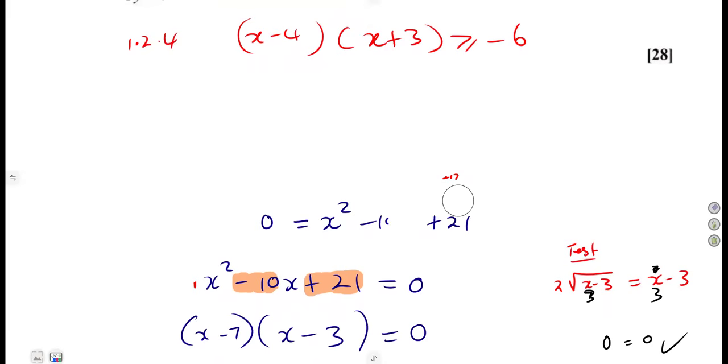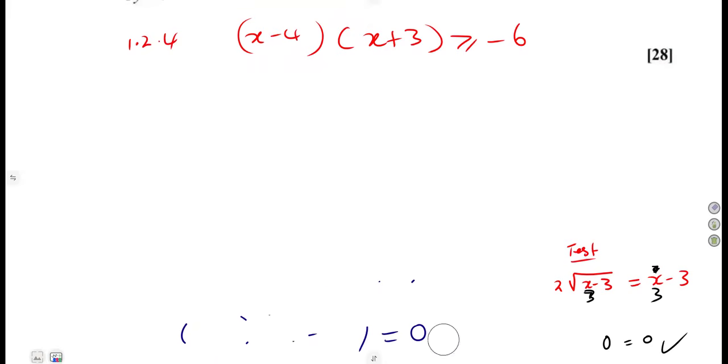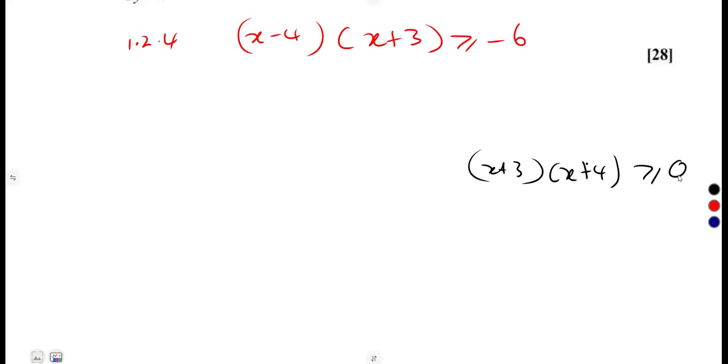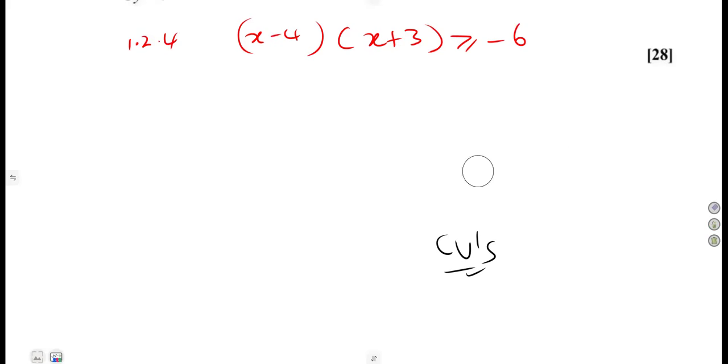So guys, do not be tempted in this question to take the brackets and equate them to 0 or equate them to -6 in order for you to have the critical values. No, it is impossible. You only do this when you are given 0 there. If it was a 0, that's where you can simply find your critical values. This is equal to 0, that is equal to 0, but not a constant, which is any other value there, like a -6. We cannot do that. So what are we going to do?